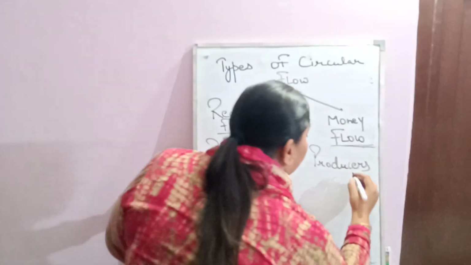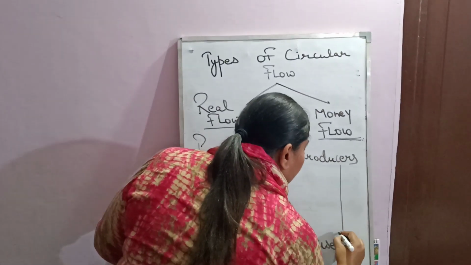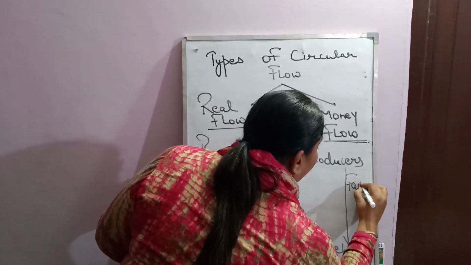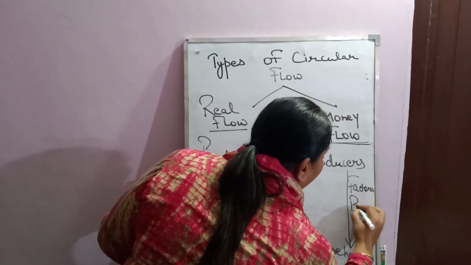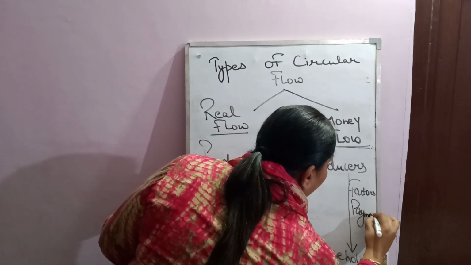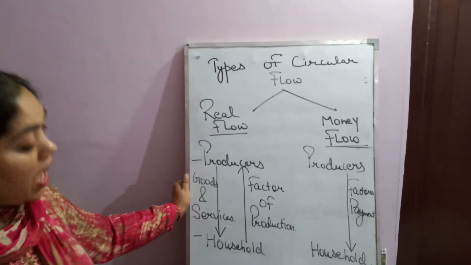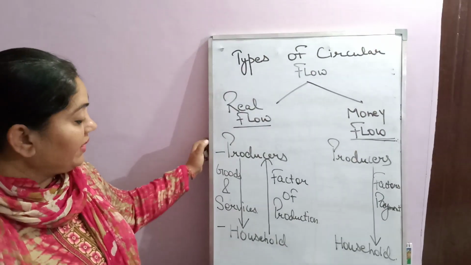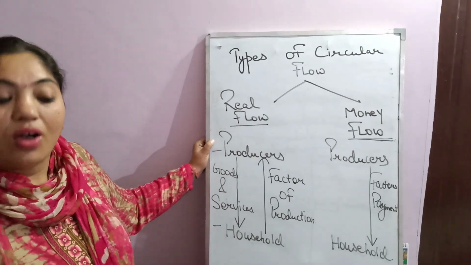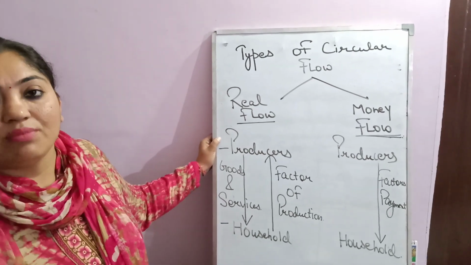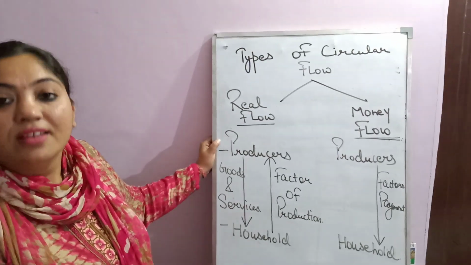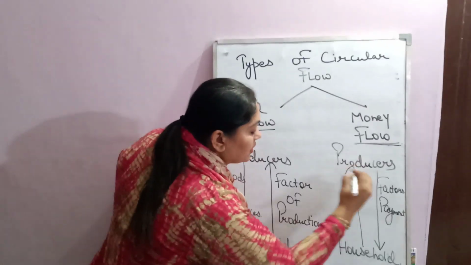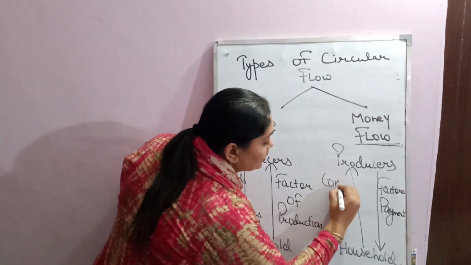So, in this, the producer will make the factor payment to the household sector for using their services. Household sector also consumes the goods and services rendered by producers. Obviously, when we go in the market and purchase something, we have to pay. Similarly, here the household sector will pay to the producers in terms of consumption expenditure.